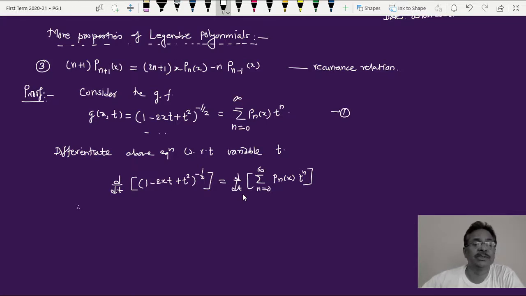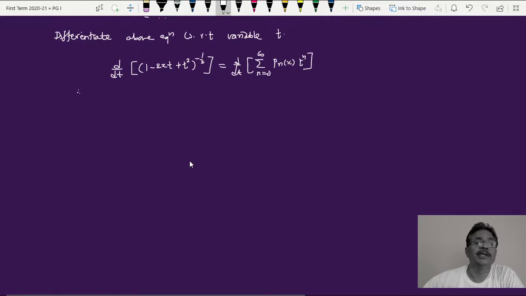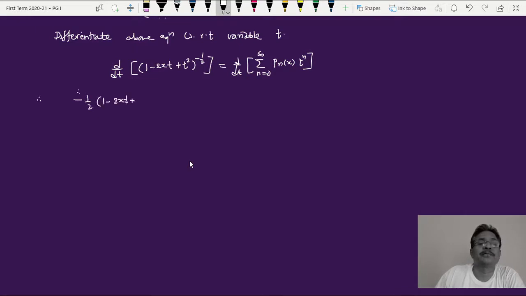Whatever quantity is in the bracket has power minus half, so minus half comes out. Therefore, minus half into the bracket, 1 minus 2xt plus t squared, raised to minus half minus 1, into the differential of the terms in the bracket with respect to t, which is minus 2x plus the differential of t squared with respect to t, which is 2t.